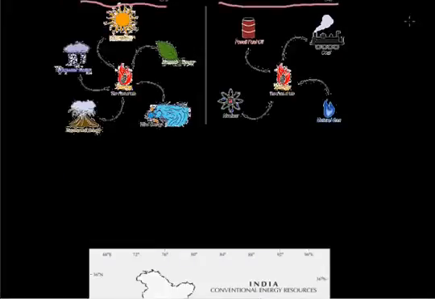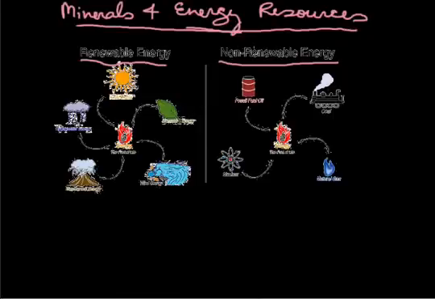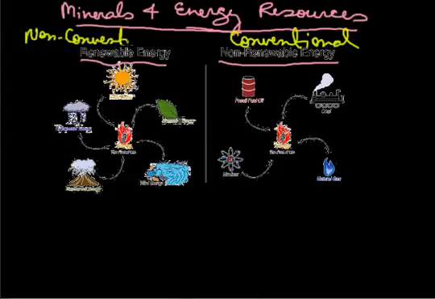The other words basically which we are using for these are conventional energy resources, and here, non-conventional energy resources. Conventional means traditional energy resources, which we have traditionally been using for many years, and non-conventional are those resources which we have been using for the last 30 to 40 years as an alternative.